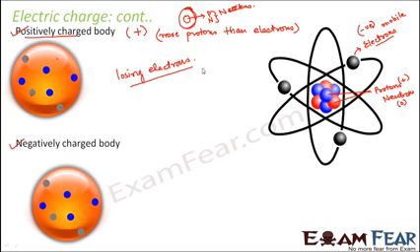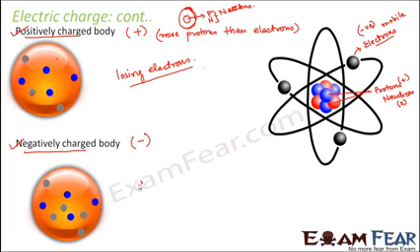In a very similar way, we can explain what we mean by negatively charged. Negatively charged means overall there should be a greater number of electrons. In this case, this object right now is positively charged because it has fewer electrons and more protons, right? But if this atom takes in electrons, what will happen? If you look at it, now it has taken an electron. So it has 1, 2, 3, 4, 5 electrons and only 4 protons.